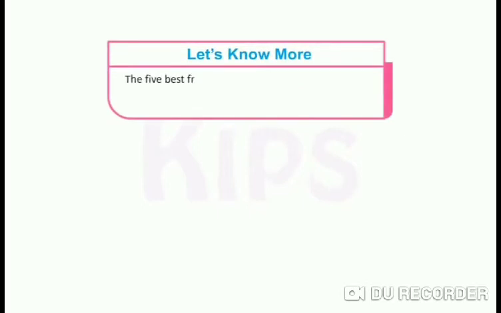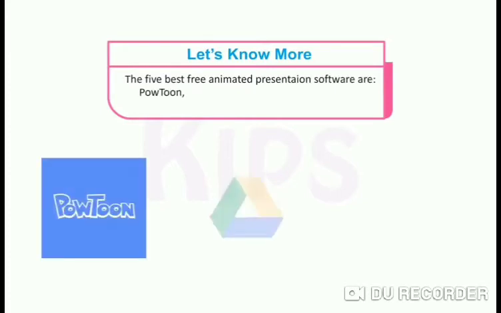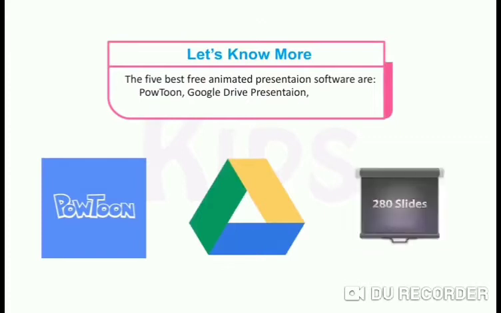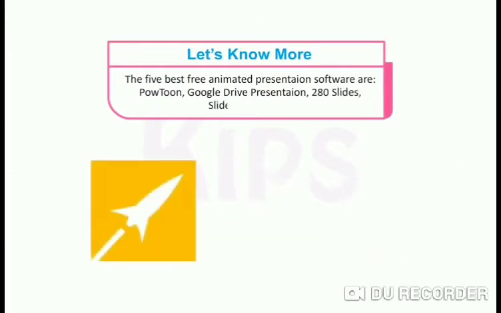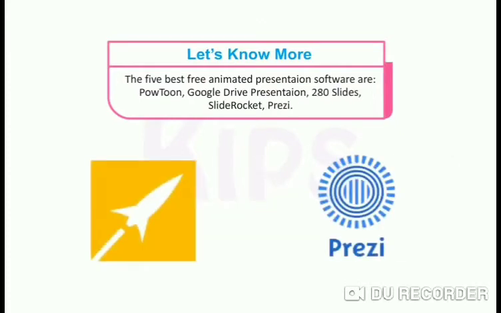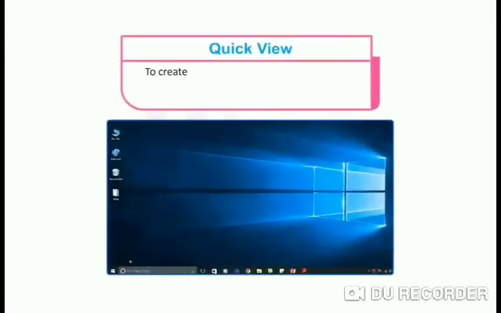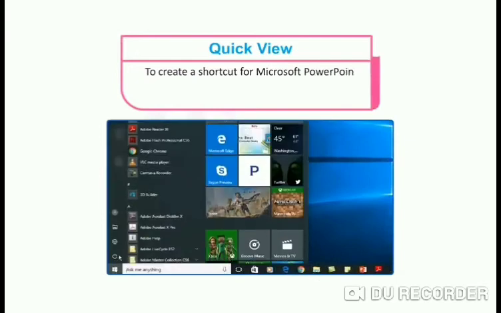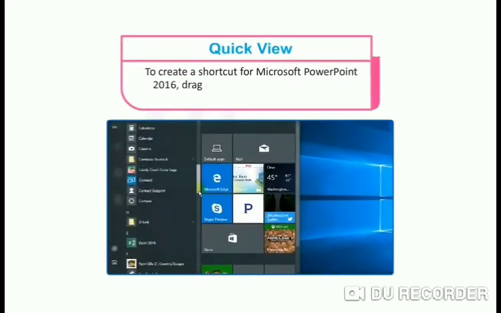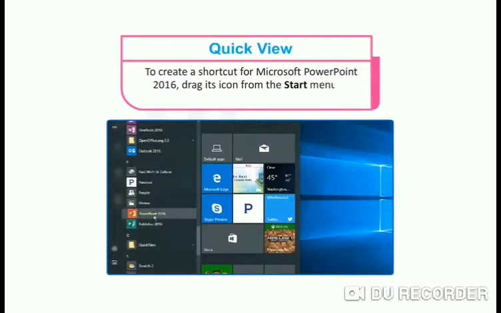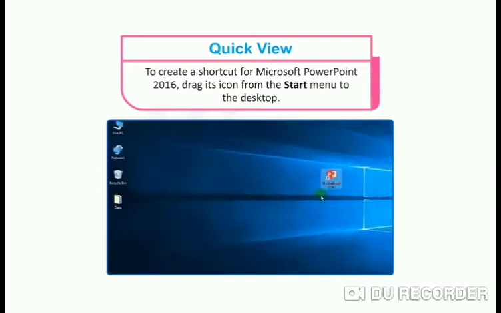The 5 best free animated presentation software are Pontoon, Google Drive presentation, 280 Slides, Slide Rocket, and Prezi. Now, quick review. To create a shortcut for Microsoft PowerPoint 2016, drag its icon from the Start menu to the desktop. So just drag it. Clear? Now next topic: starting PowerPoint 2016.